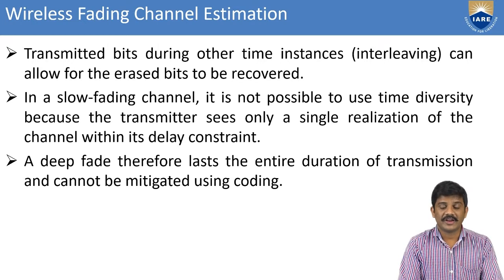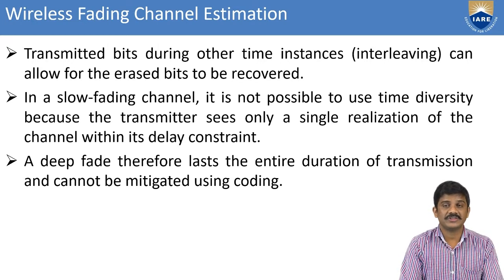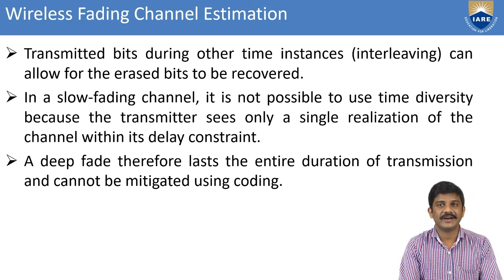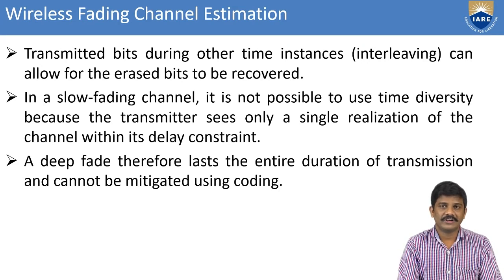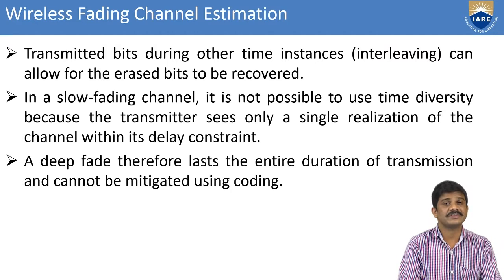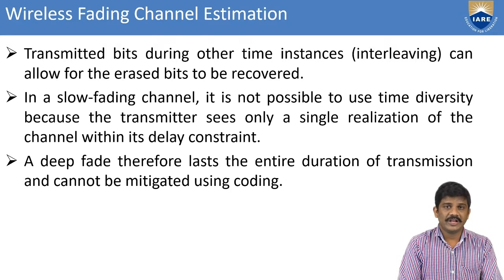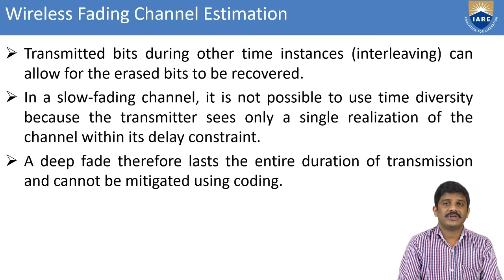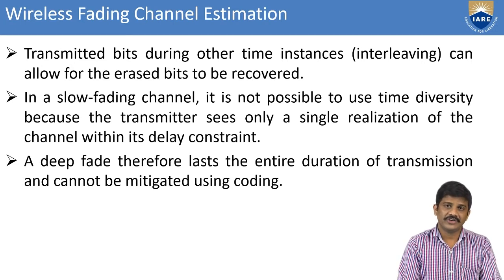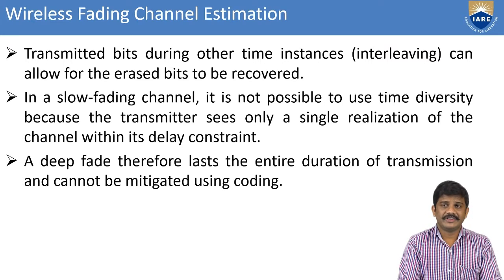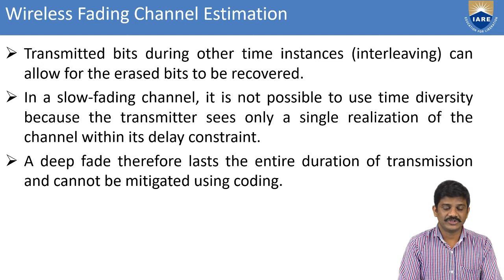Okay, in a slow fading channel, it is not reasonable to use time diversity because the transmitter sees only a single realization of the channel within a delay constraint. Here you can consider multiple realizations or a single realization. If you go with multiple realizations, some delay will occur in the channel. If you go with a single realization, it falls within the time delay. A deep fade lasts the entire duration of transmission and cannot be mitigated using coding.